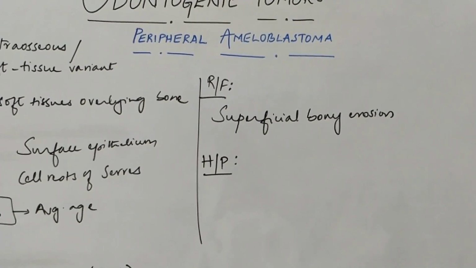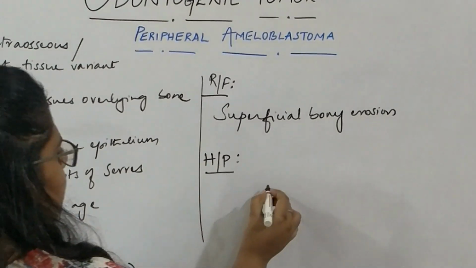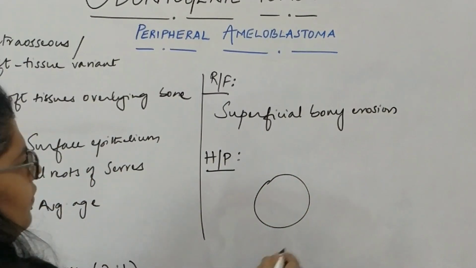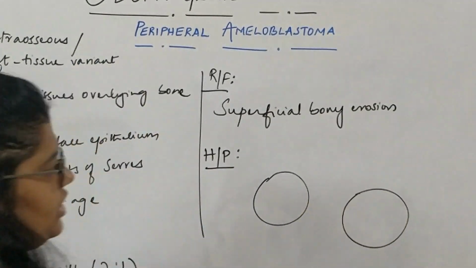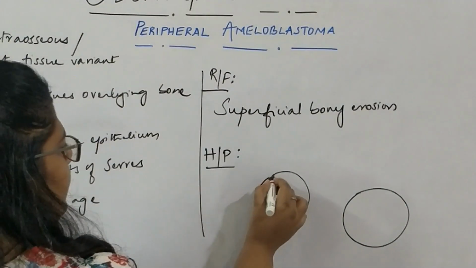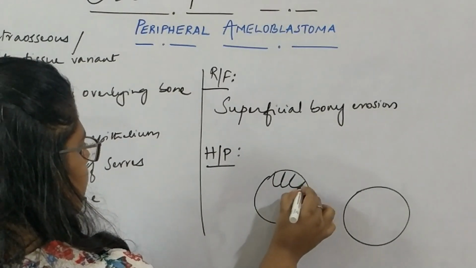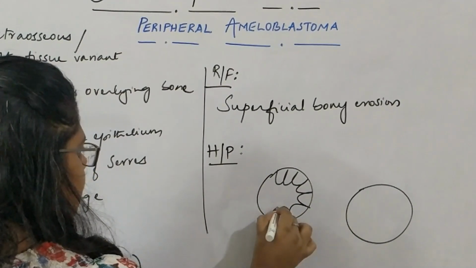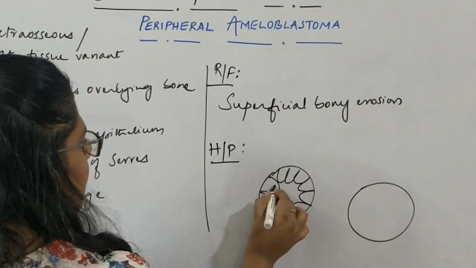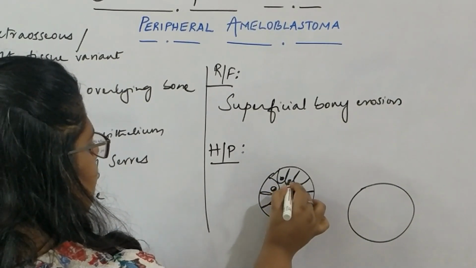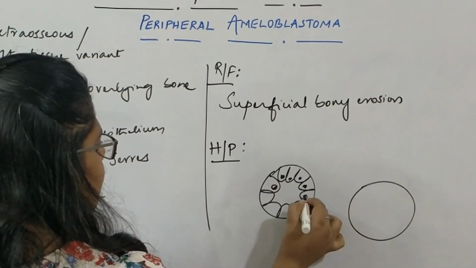So a typical ameloblastoma, you have follicles of neoplastic odontogenic epithelial cells. The peripheral cells are lined by tall columnar cells and hyperchromatic nuclei are present away from the basement membrane.